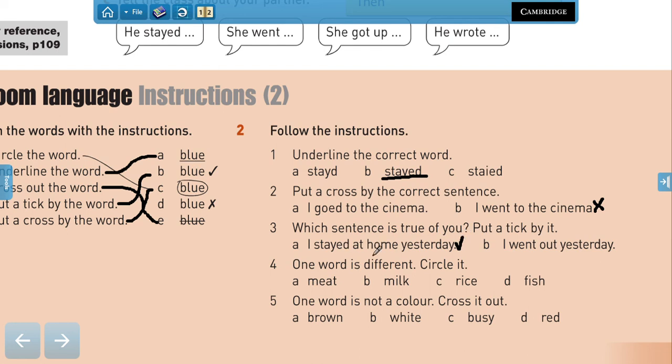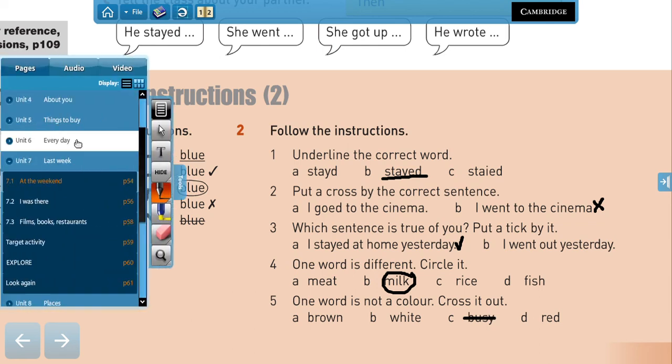Now, one word is different. Circle it. So we have meat, milk, rice, and fish. The different one would be milk, right? As this is a drink, and the other ones are food. Very good. One word is not a color. Cross it out. So we're going to cross this one out, right? Because busy is not a color.